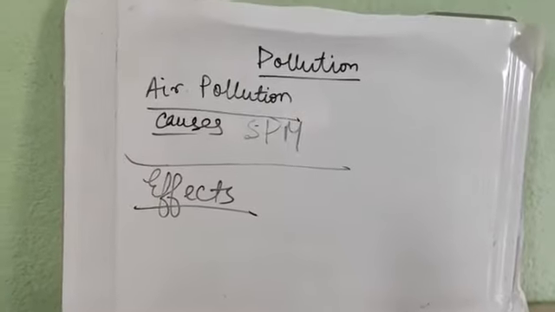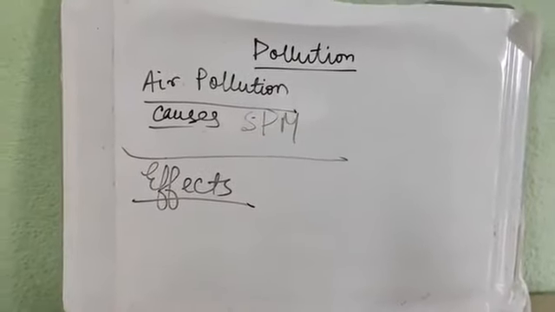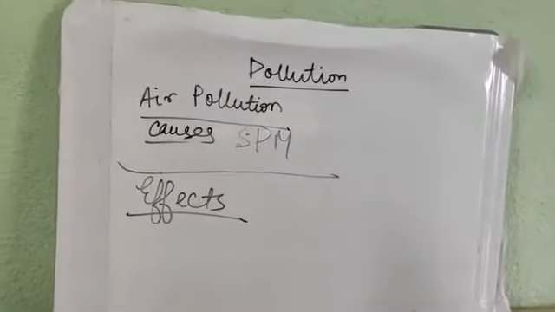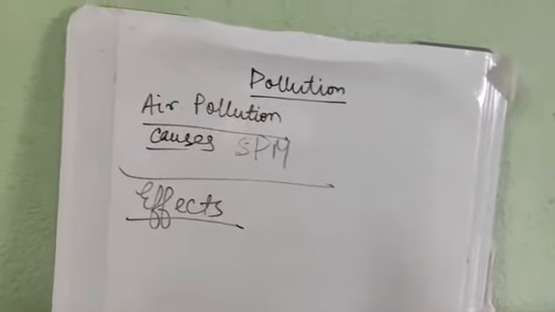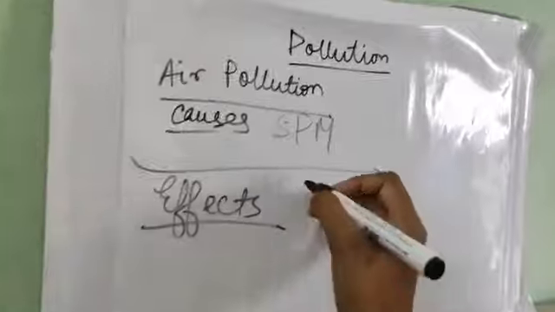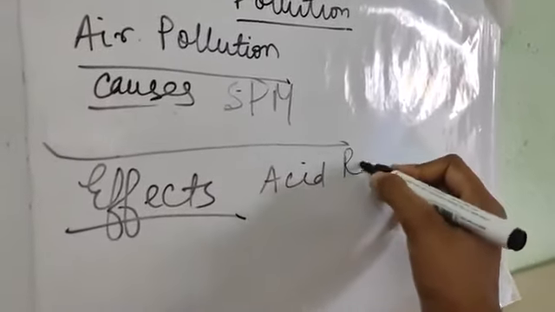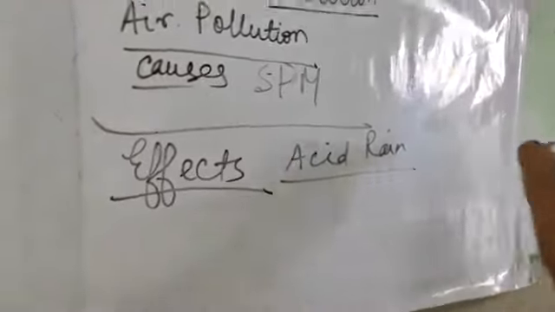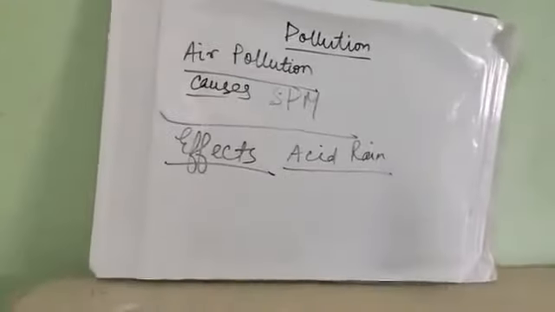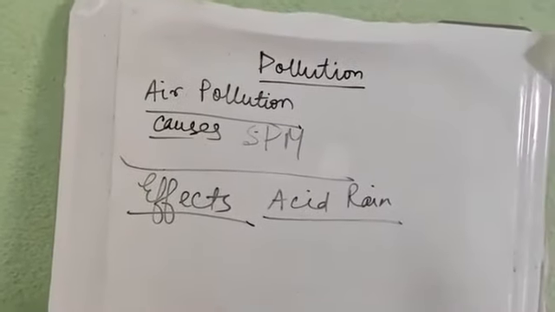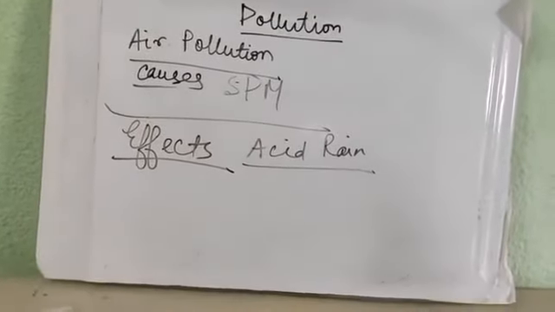Now we will learn about the effects of air pollution. First of all, excessive CO2 causes nausea, headache, and respiratory problems. Next, coming to the topic of acid rain. How is this acid rain caused? It is caused by the oxides of nitrogen and sulfur which are present in the air.